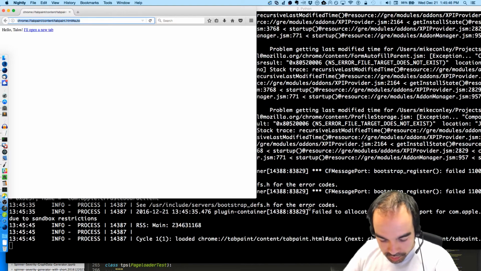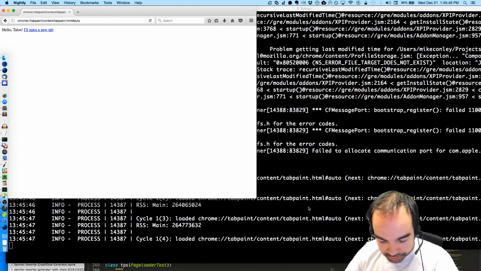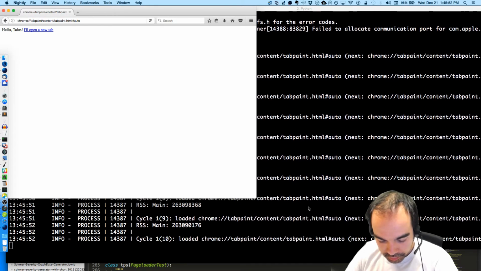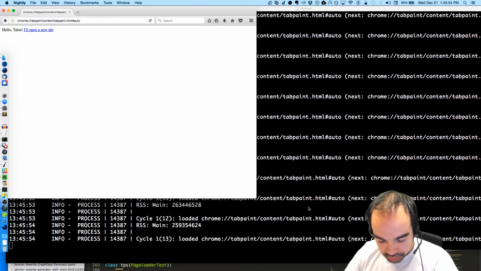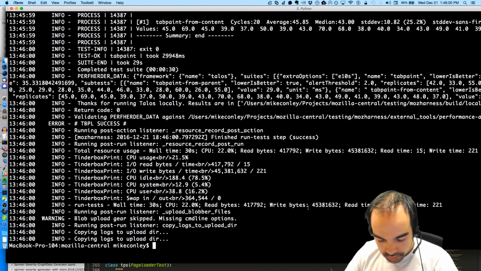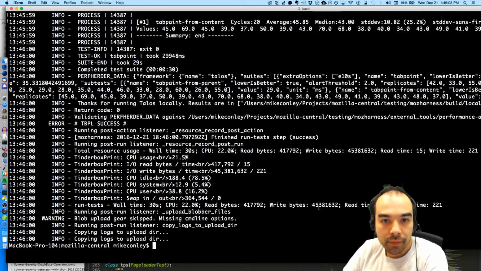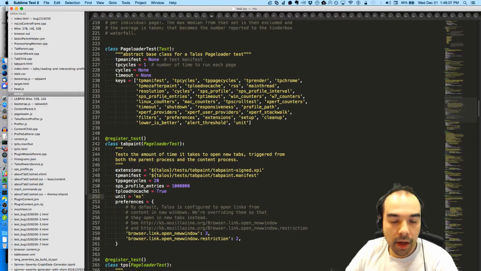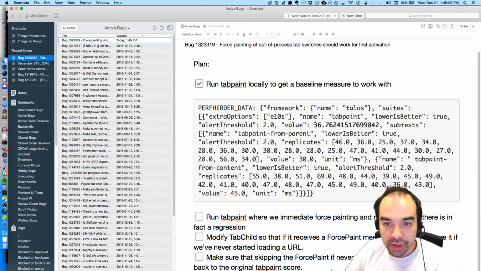So it's going to run the test. Okay, so we have another run, and the score was 35.331, which is very close. Okay, so let's say that this score is valid.